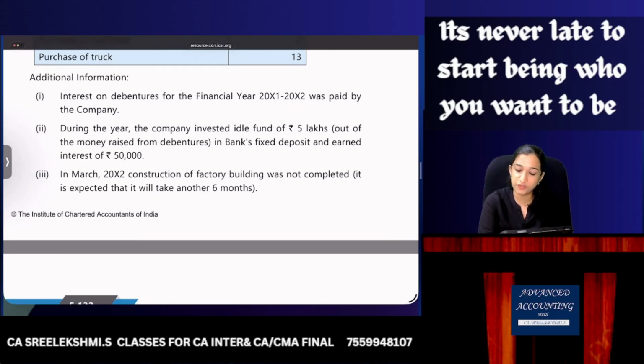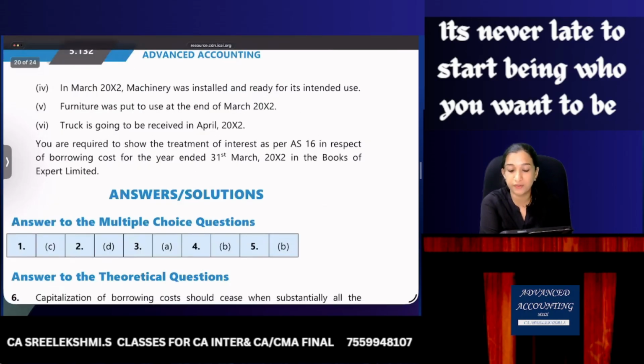In March, construction of shed was complete. In March, construction of factory building was not completed. It is expected that it will take another 6 months' time. So it is a qualifying asset. In March, machinery was installed and ready for its intended use. But what is the date of purchase of machinery and how many months it took? That is not given. So it purely depends on assumption. Furniture was put to use. Again, was it any work going on? How many months it took? Not given. So assumption. Truck is going to be received in April.